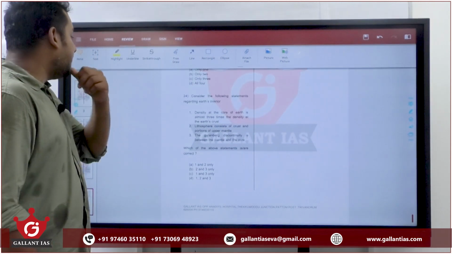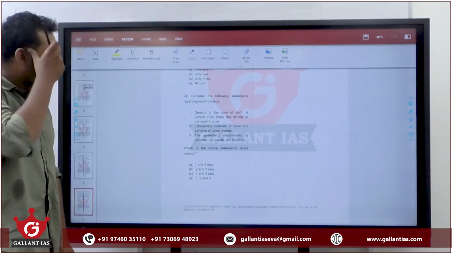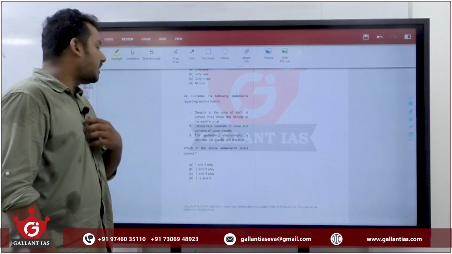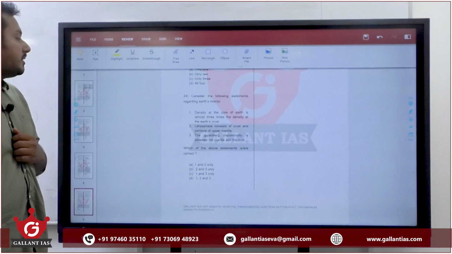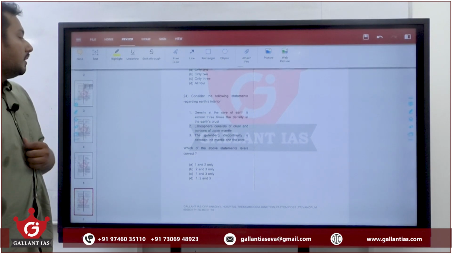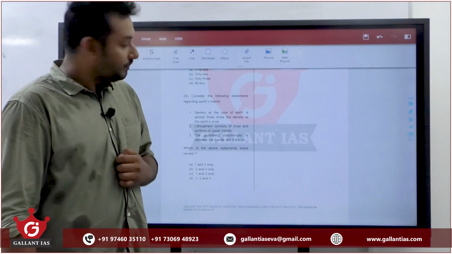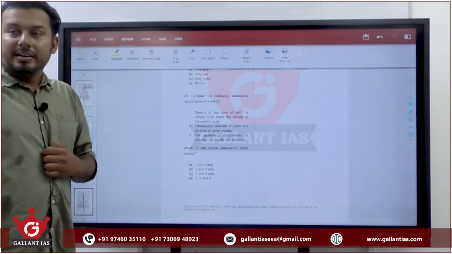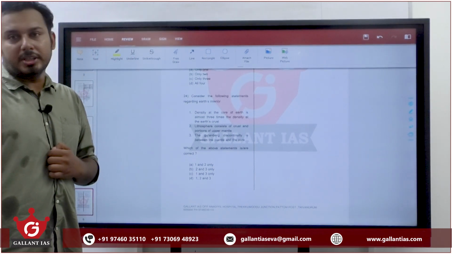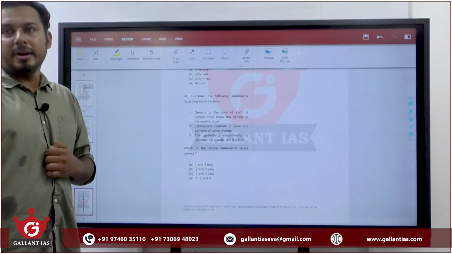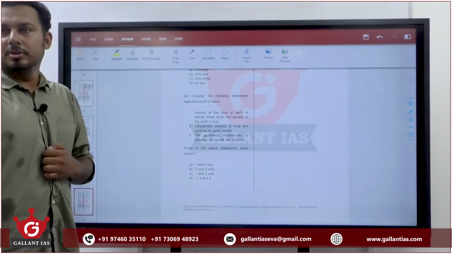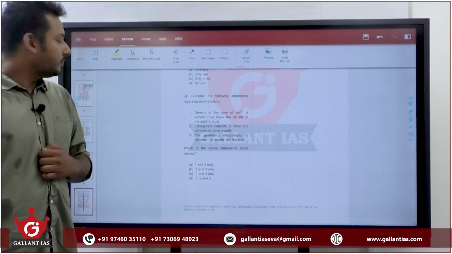24. Regarding Earth's interior, density of core of Earth is almost 3 times the density at Earth's crust. Lithosphere consists of crust and portions of upper mantle. The Gutenberg discontinuity is between mantle and core. What is the answer? Density of crust is around 3 gram per centimeter cube. Density of core varies from 9 to 14.5 gram per centimeter cube. So density of core is almost 3 times.